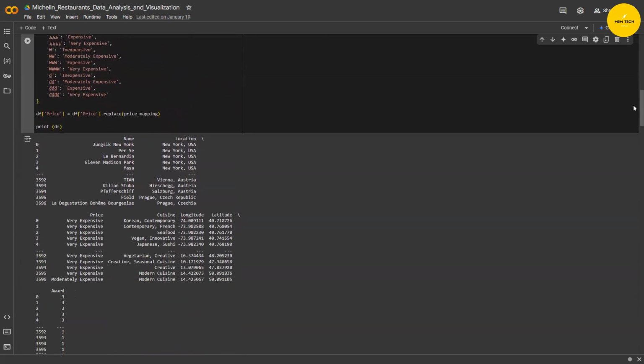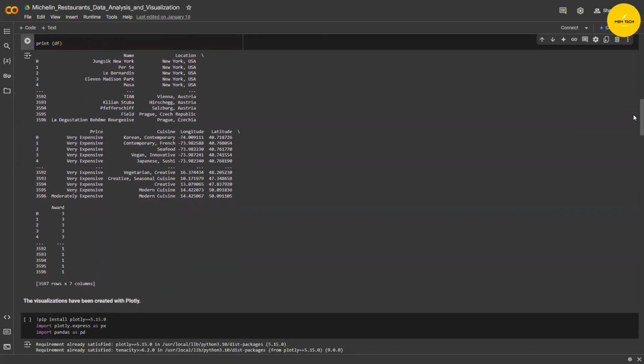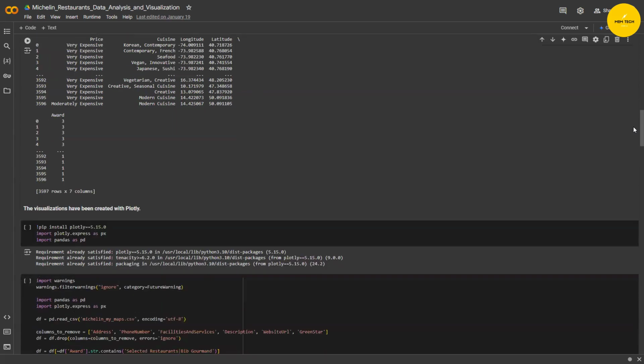After the removal of the columns and the price mapping, we ended up with the columns with the name of the restaurant, the location, price, cuisine, longitude and latitude for localization in the visualizations, and the awards, which now have only 1, 2, and 3. We have a data set with 3,597 rows and these 7 columns.